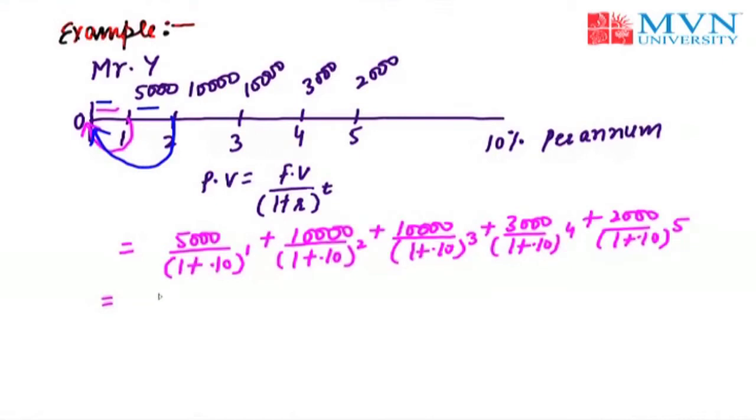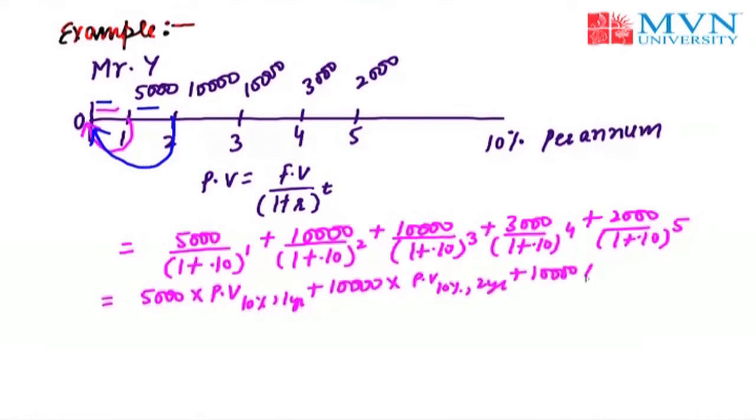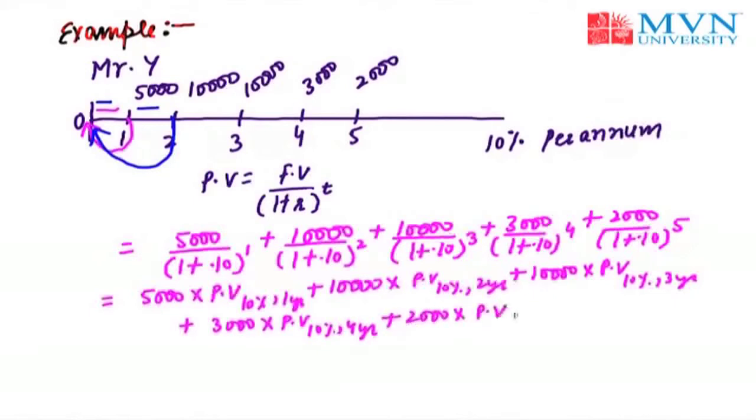We can also calculate it by using the present value factor. You can also write it as 5,000 into present value table of 10% for the first year, plus 10,000 into present value table for 10% of second year. Again 10,000 into present value table for the 10% of 3 year. You can also use calculator. The present value of money table is just to make the thing simplified. For the fourth year, 3,000, and 2,000 into present value of money 10% for the 5 years.